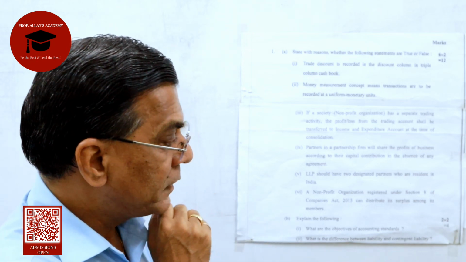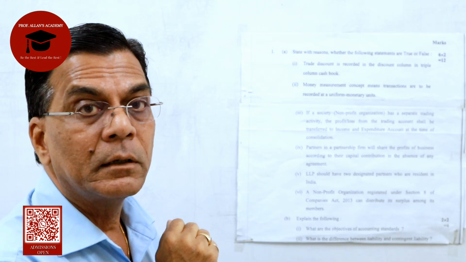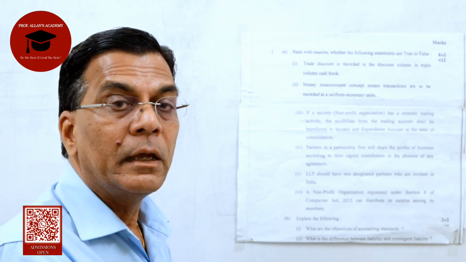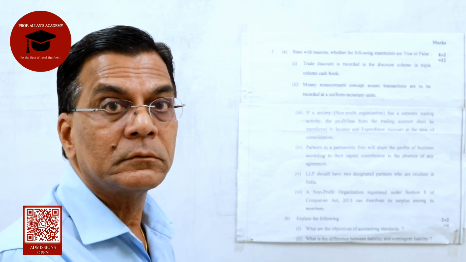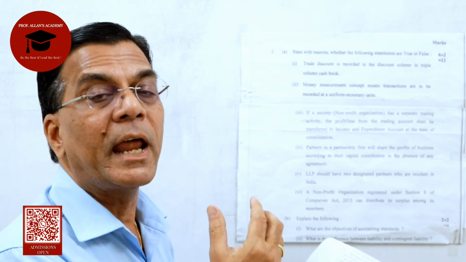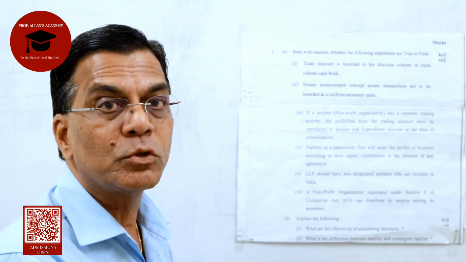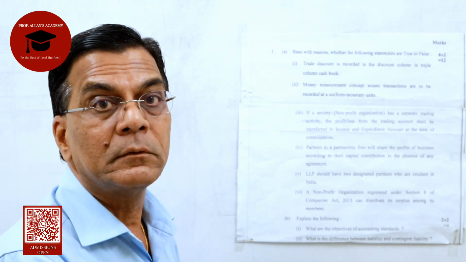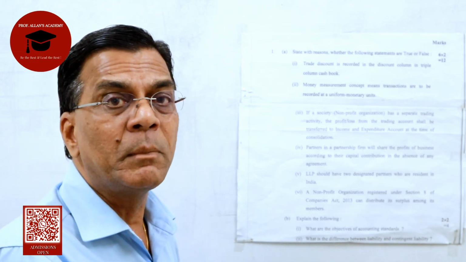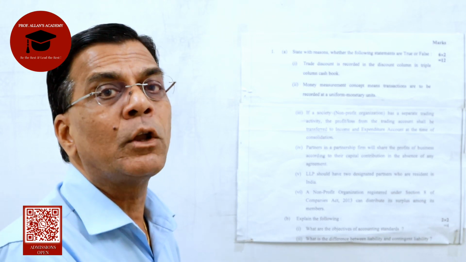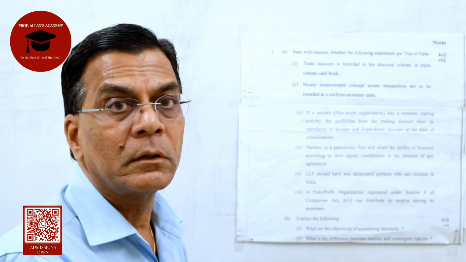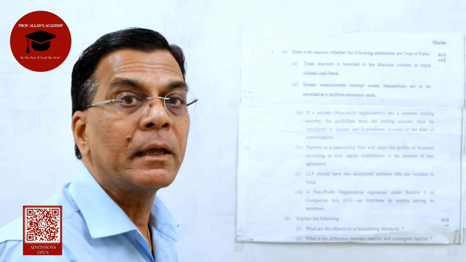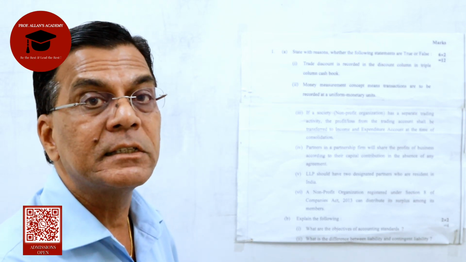Now, first, liability. Liability is predetermined. It is fixed and it will have to be payable in the future. Whereas a contingent liability cannot be determined and therefore cannot be recorded. It depends on the happening or non-happening of a particular situation.